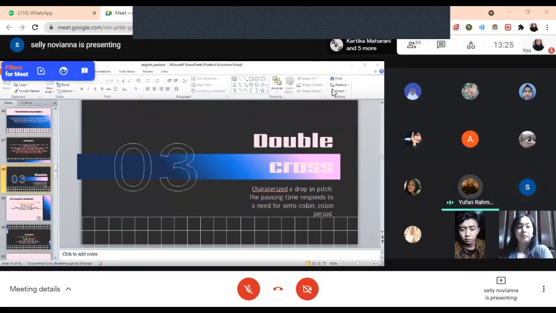Okay, in this part, I will explain about double cross. Sorry ya kalau misalkan basic. Double cross is characterized by a drop in pitch, and the pausing time responds to the need for a semicolon, colon, or period.